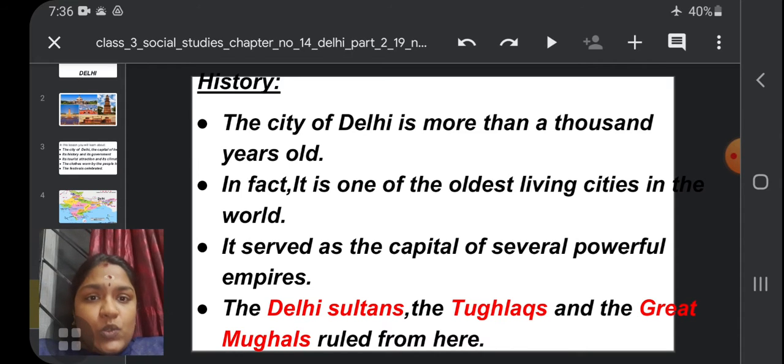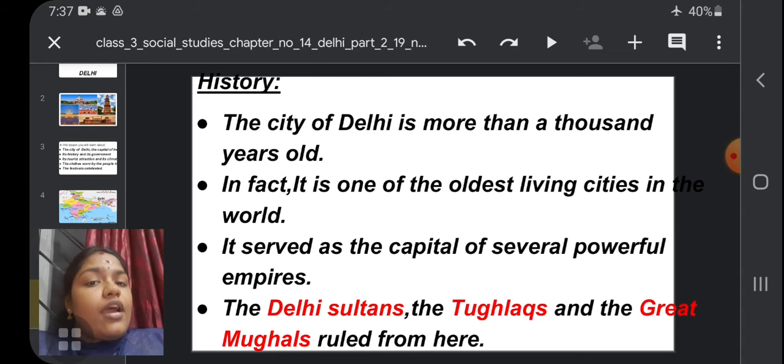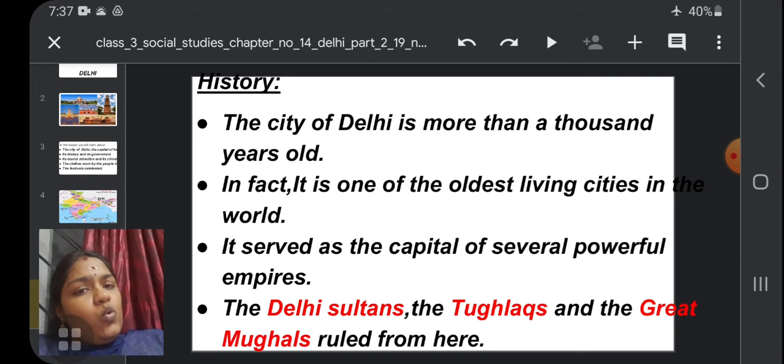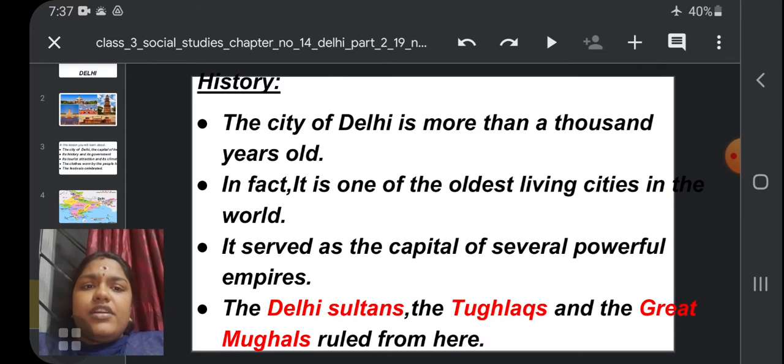Second, the Tughlaqs. Third, the great Mughal emperors. The first empire is the Delhi Sultans, then the Tughlaqs, and the last one is the great Mughals who ruled from there.